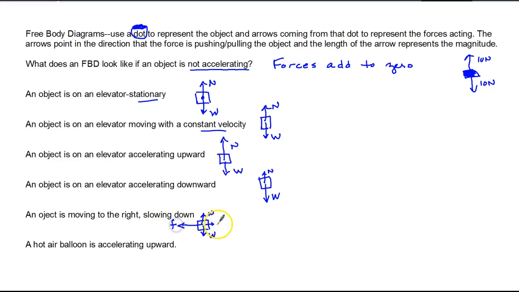Let's let that be a frictional force and let that be an applied force. So I can tell it is moving to the right. I mean, I can't tell it's moving to the right, but the problem said it is, but it's slowing down, and I know that its acceleration is to the left because the net force is to the left.